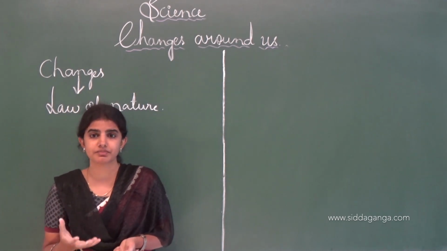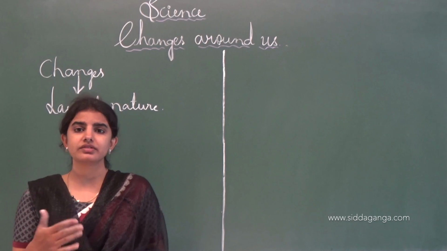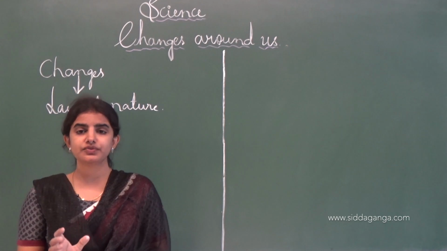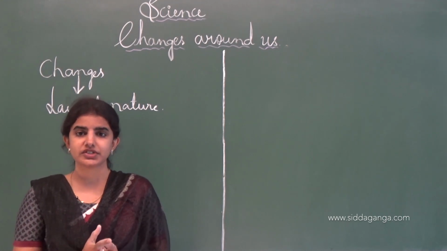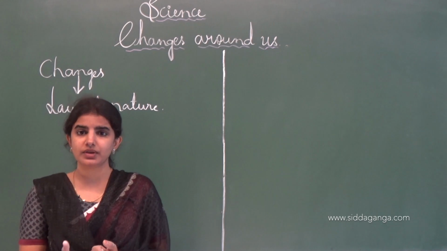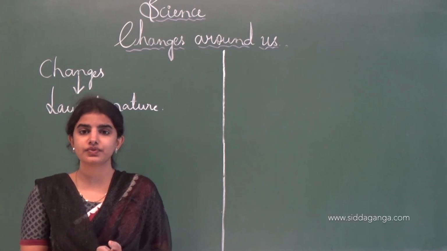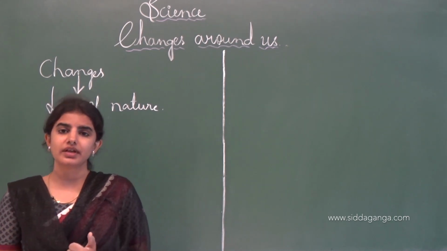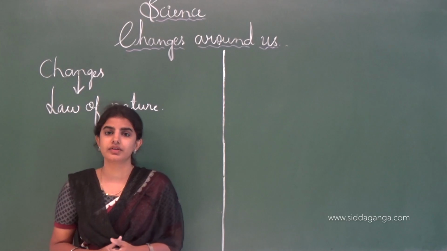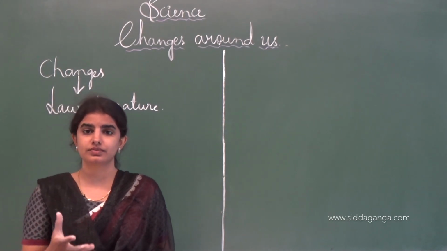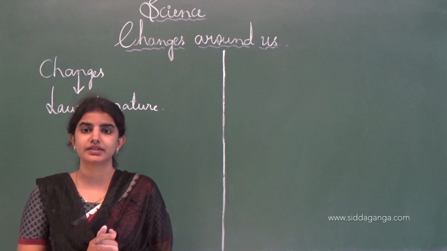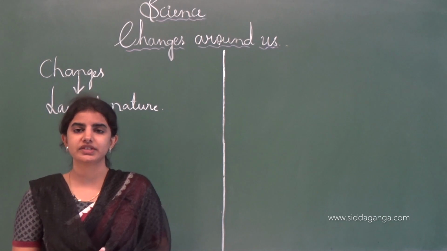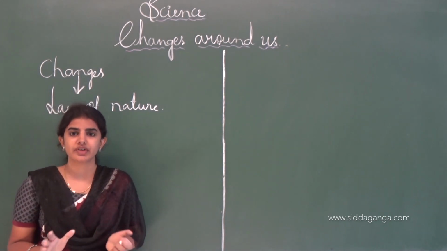And some changes are beneficial and some are harmful to us. Beneficial changes include the ripening of fruit, which is one example of a beneficial change. Ripening of fruit is very important and it is useful for us. If we eat them, they are very nutritious and tasty. The next one is harmful change. Harmful changes are those changes which are very dangerous for health. Example is the spoiling of food, which is one example of a harmful change. This is all about the different types of change.